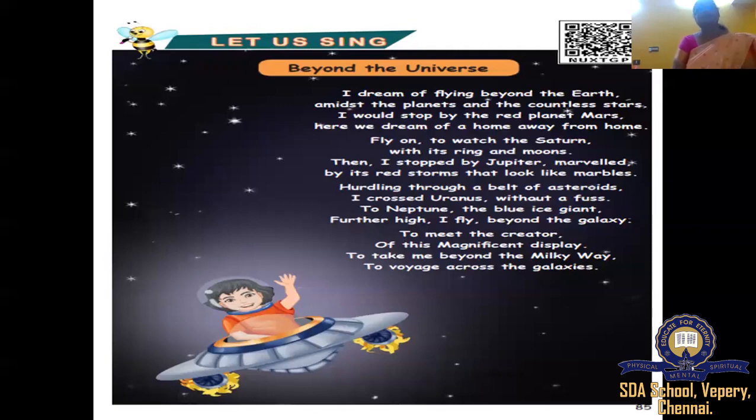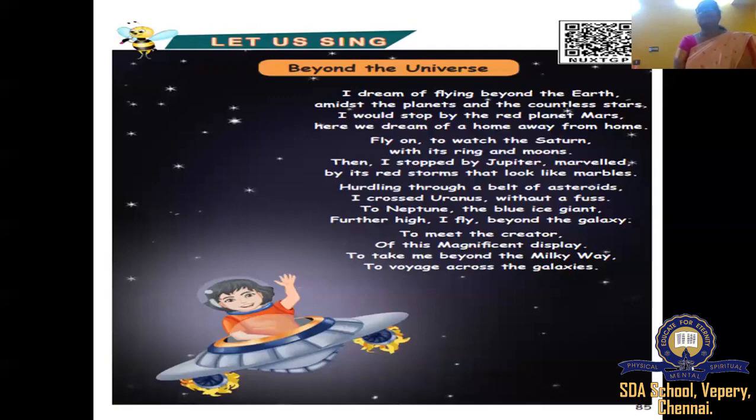But here they refer the color is red. I think it will become really good. Usually everybody likes the red color, like a fire. So that's why the poet is what? Marveled about the Jupiter. Okay.